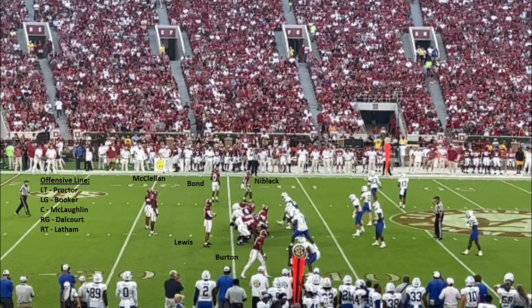And you can kind of see here they've got Lewis at H-back, and then they've also got Amari Niblack on the ball at the top of the screen. So that's kind of a hidden thing. They actually have 2 tight ends out here. And you've got Burton at the bottom, Isaiah Bond at the top, McClellan at running back.